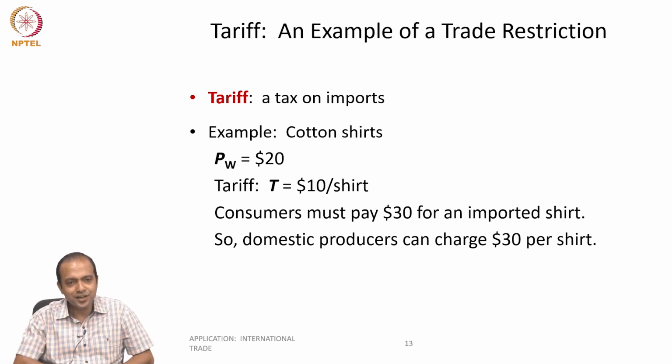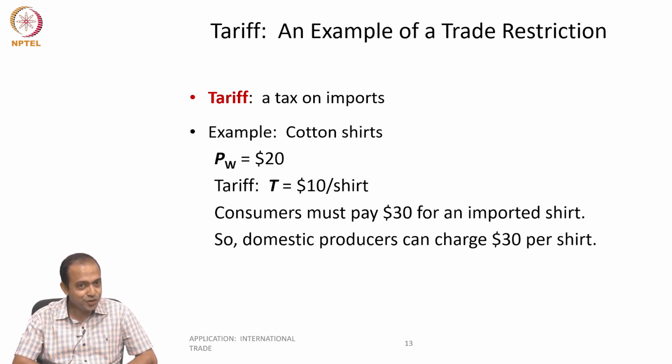Let's say earlier it was 25 and PW is 20, so they cannot compete. Once the tax is imposed, the imported shirt's price would be at least equal to or more than the domestic producer's price.